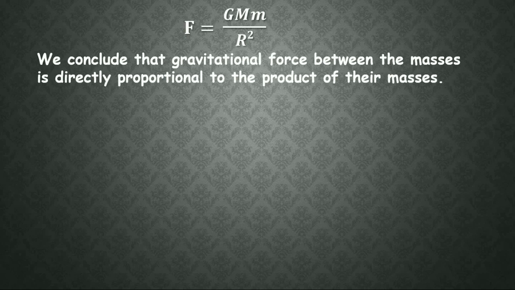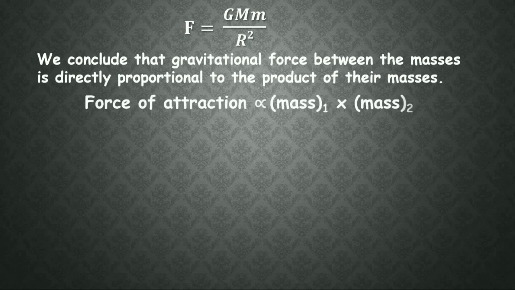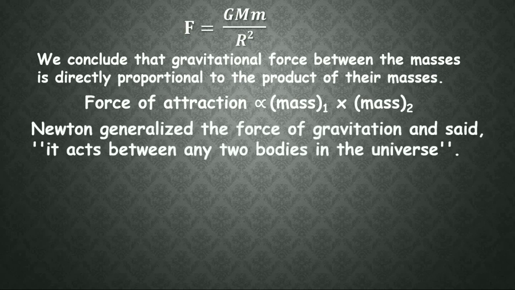We conclude that the gravitational force between the masses is directly proportional to the product of their masses. Hence, the force of attraction is proportional to mass 1 into mass 2. Newton generalized the force of gravitation and said it acts between any two bodies in the universe.